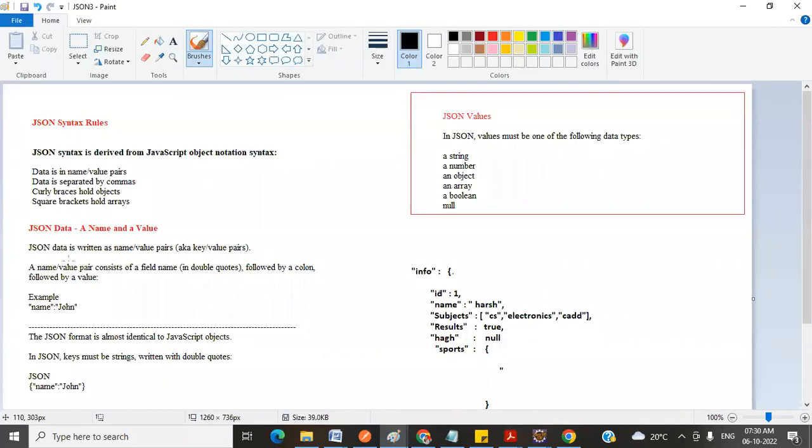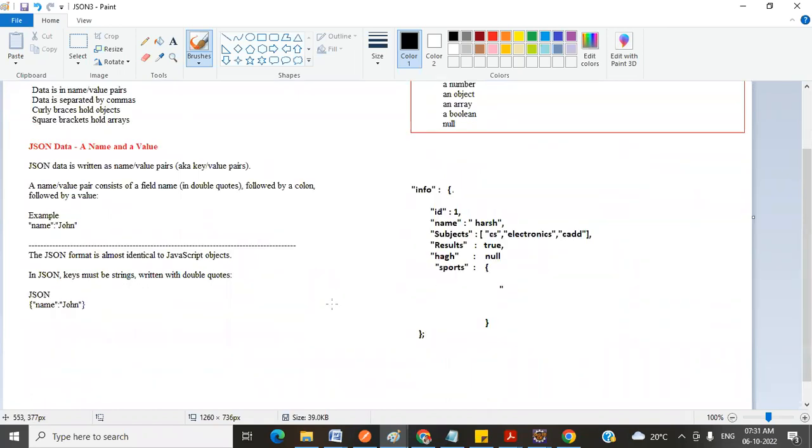Now here, JSON data is written in key value pair. Whatever key we are specifying, we have to enclose it in double quotes, followed by the colon.